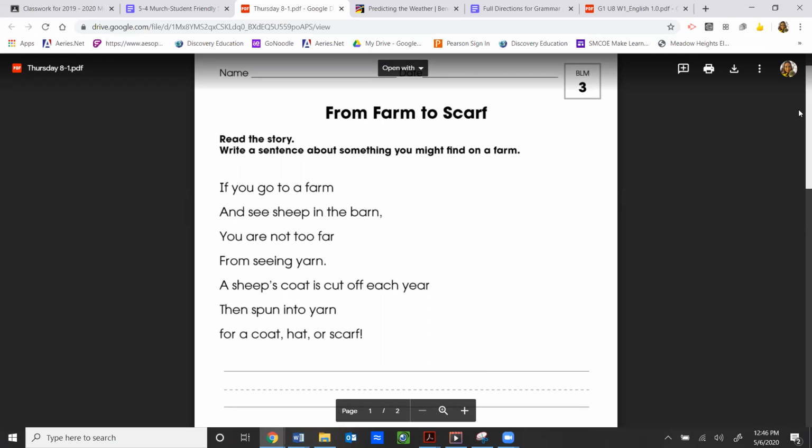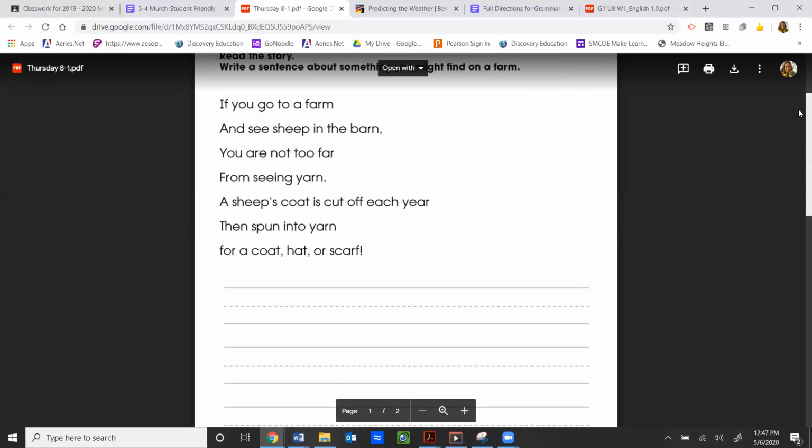I'm going to go ahead and read this story to you. The directions on this particular page just ask you to write a sentence about something you might find on a farm, but I'm challenging you to also write your own spelling story too. Okay, so here we go, from farm to scarf. If you go to a farm and see sheep in the barn, you are not too far from seeing yarn. A sheep's coat is cut off each year, then spun into yarn for a coat, hat, or scarf. So below, then you would write your sentence about what you might see on the farm.